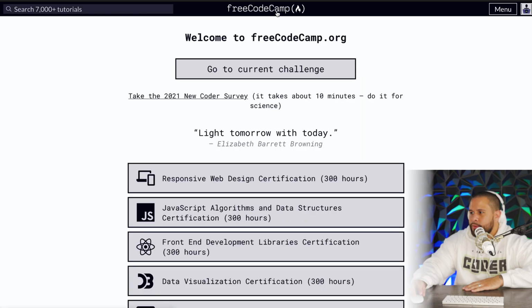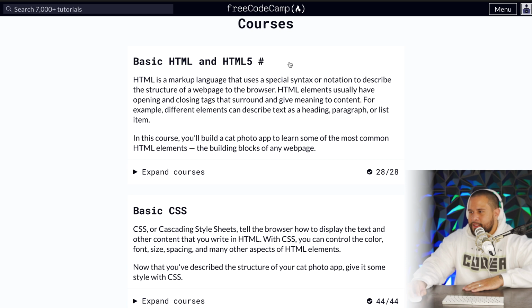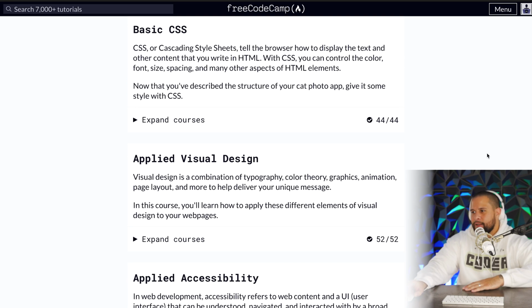All right, so now we have completed basic HTML5, basic CSS, and applied visual design. All right, folks, so that concludes applied visual design. Let's do a quick recap of everything we just learned. We just learned how to animate objects in CSS without using any JavaScript whatsoever, which is actually pretty cool. So we learned how to make motion more natural using a Bezier curve. We use a Bezier curve to move a graphic. We learned how Bezier curves work. We learned how to change animation timing with keywords. And we learned how to animate multiple elements at variable rates.